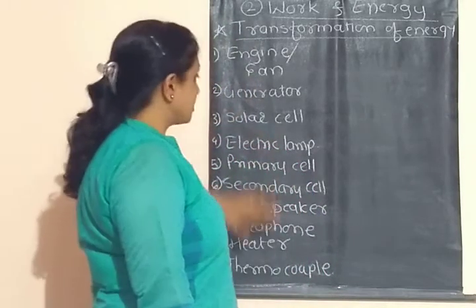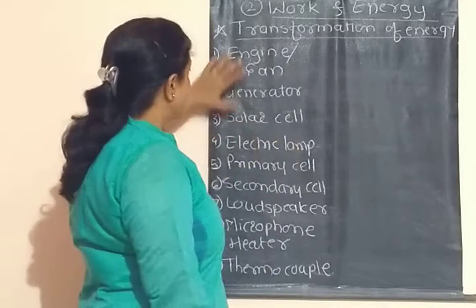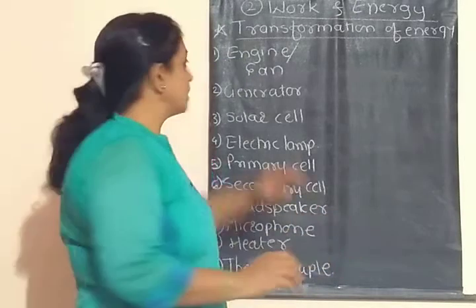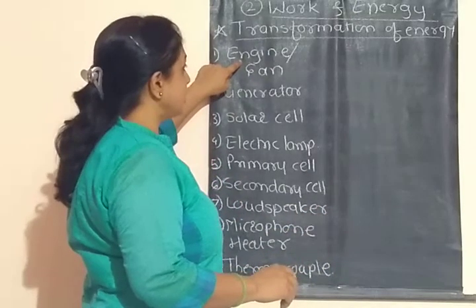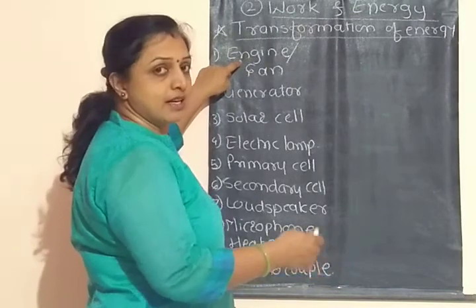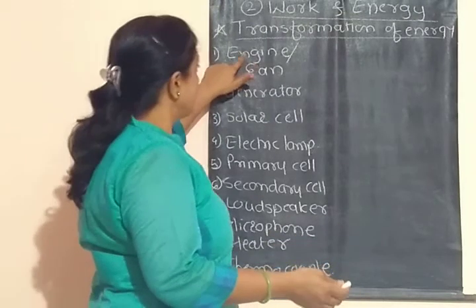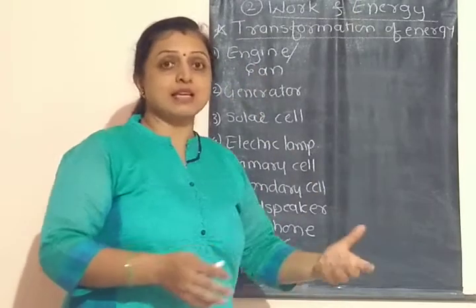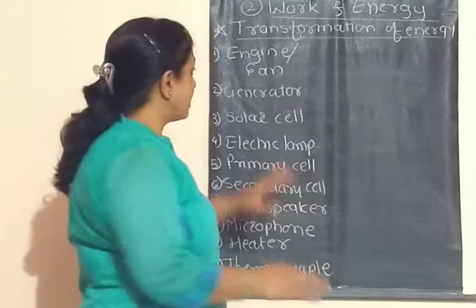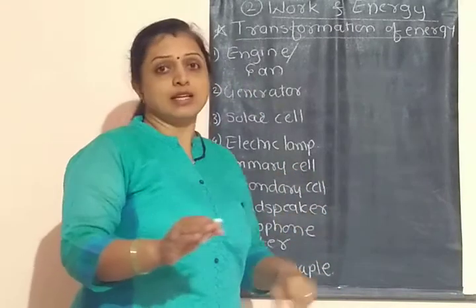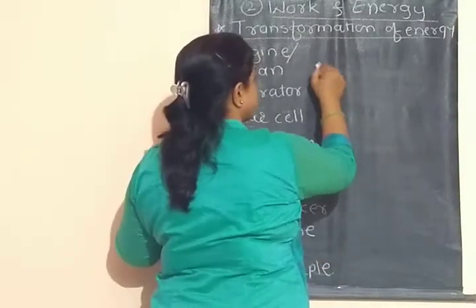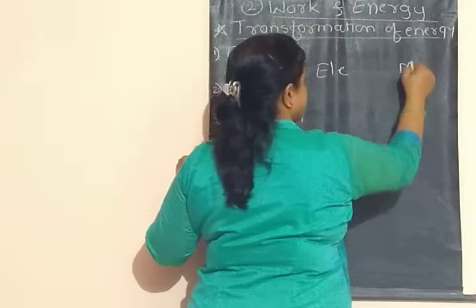So these are some electrical equipments, and in them you can see how energy is converted from one form to another. The first is the engine, any type of engine, since in mechanical industries there are different types of engines. In the case of an engine or fan, or a mixer in our household, the electrical energy gets converted into mechanical energy.